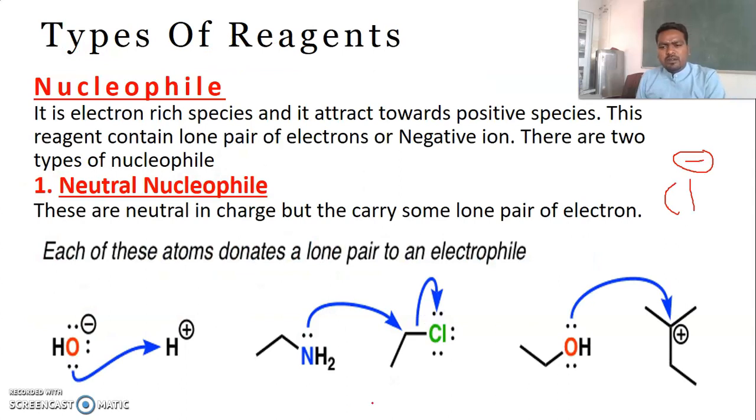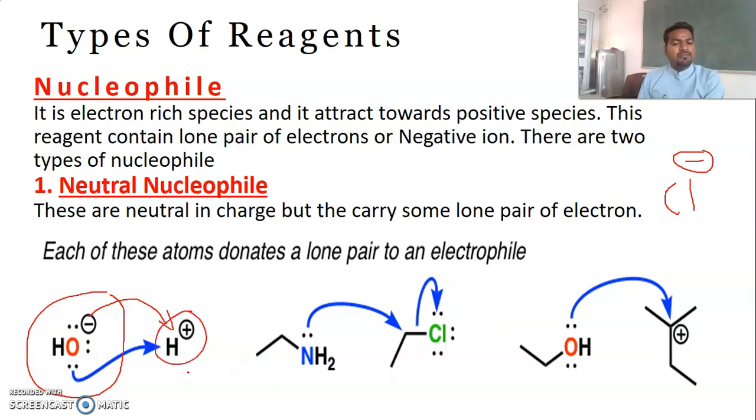Let us see the diagram, dear students. Here, observe this OH minus moving towards the H plus ion. These are electron rich species that move towards positively charged species, so this is nucleophilic nature.